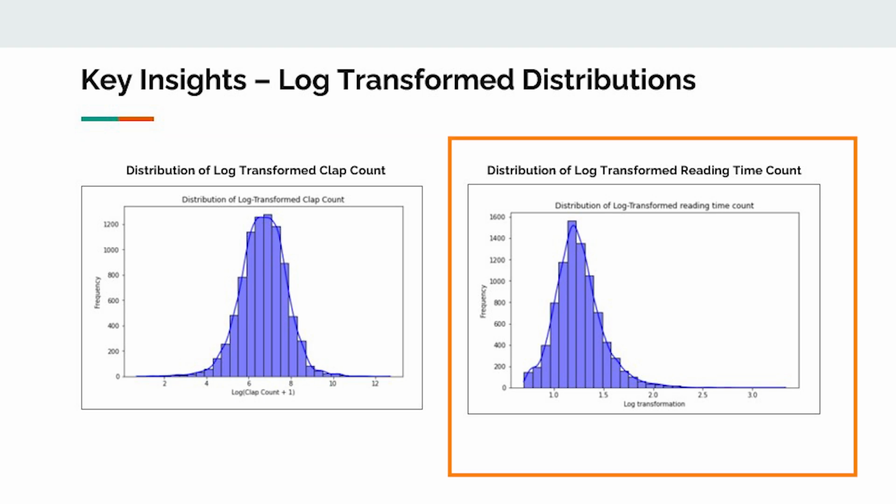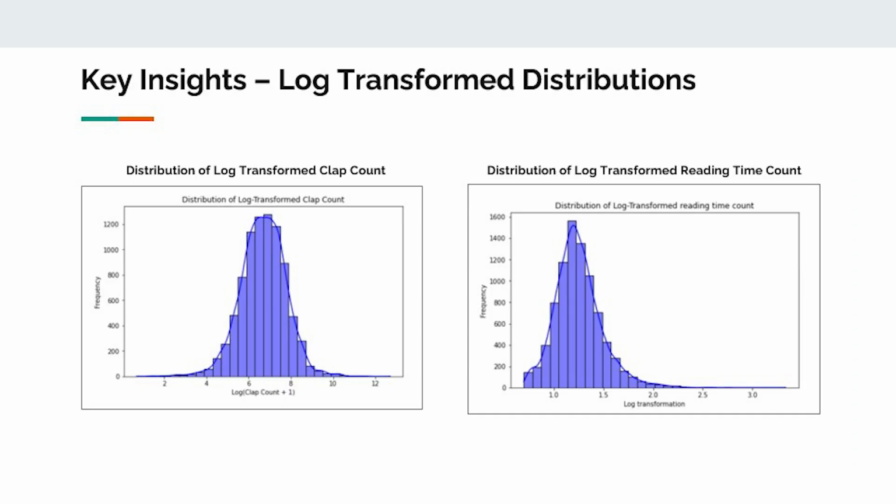Next, with respect to the distribution of reading time, the log transformation of reading time also smooths out the skew, giving us a more balanced view of article lengths. This helps the model better understand variations in reading time without extreme values overshadowing the analysis.